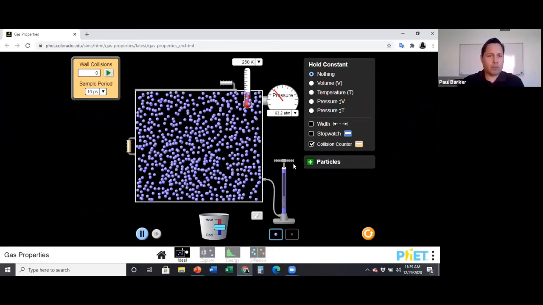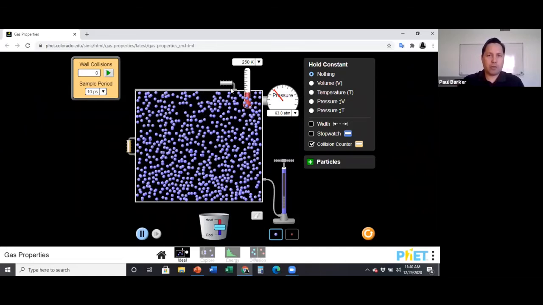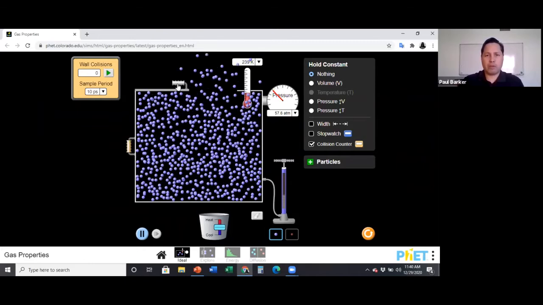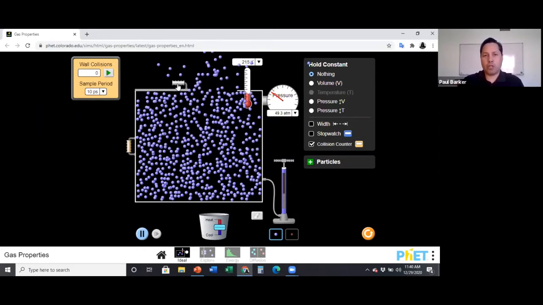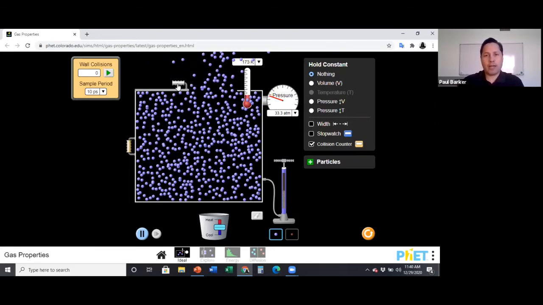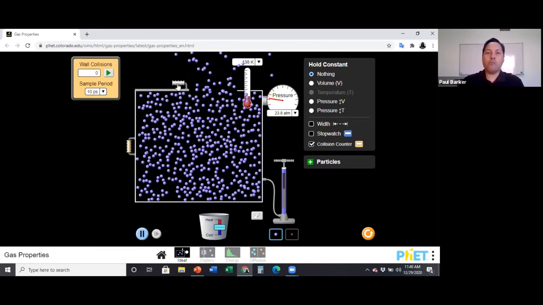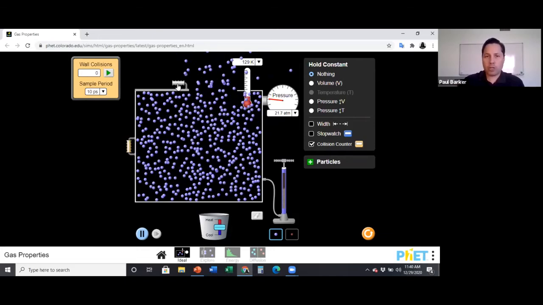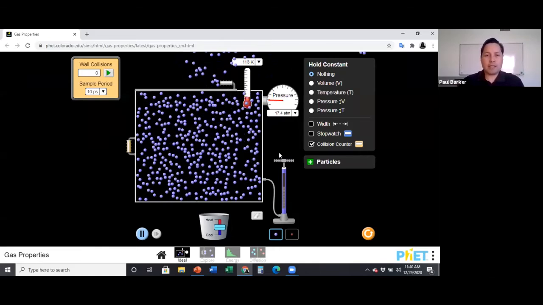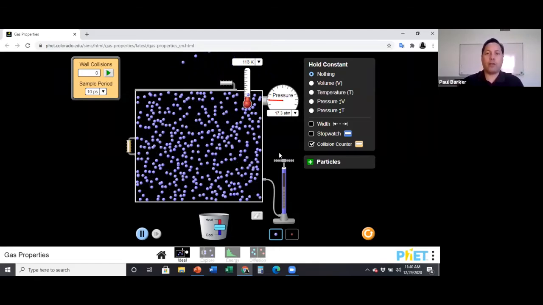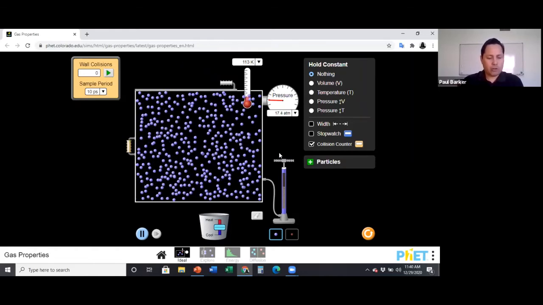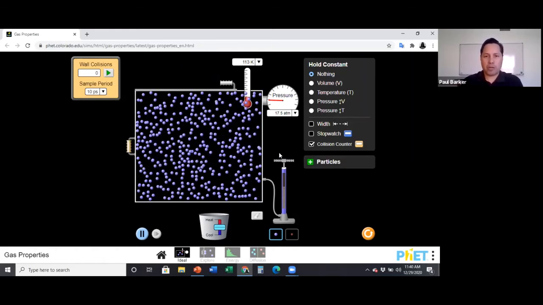So now what about the opposite? What if we remove gas molecules? I'm going to go ahead and do that. We're going to let some of our gas escape out of our container. And now you can see our pressure is decreasing. As we let more gas molecules out, that decreases the pressure. So more gas molecules means more pressure because there are more collisions. On the other hand, fewer gas molecules means fewer collisions, so therefore less pressure. So that is the relationship. Up next, our final question is, how does the volume affect the pressure?